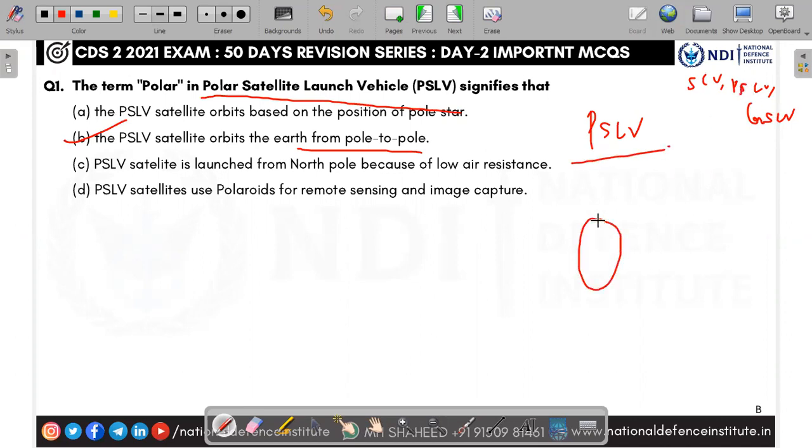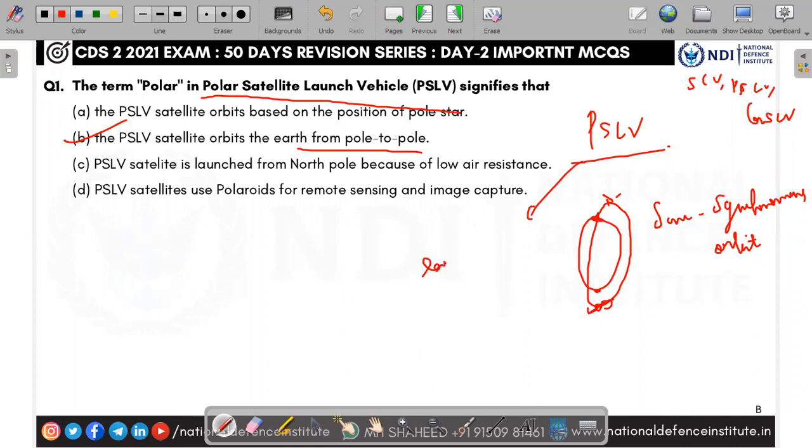If this is the Earth, this is the North Pole and South Pole. The satellite will move like this, going based on the sun. That is why they say the PSLV is used to launch satellites into the sun synchronous orbit. Mostly this PSLV is used to launch Earth observation satellites